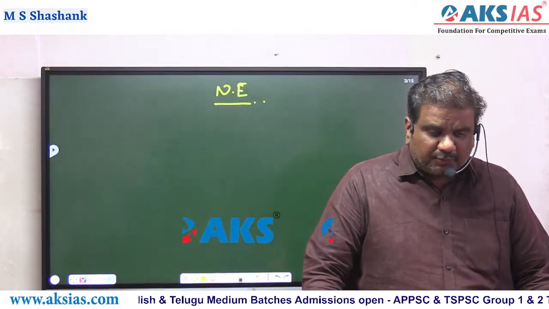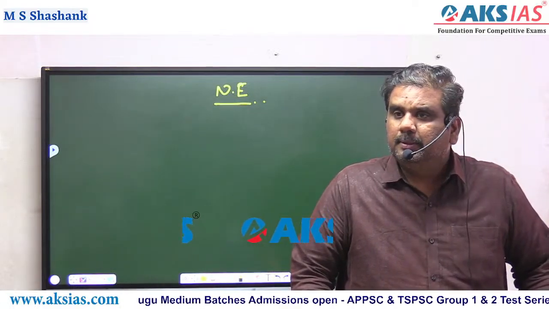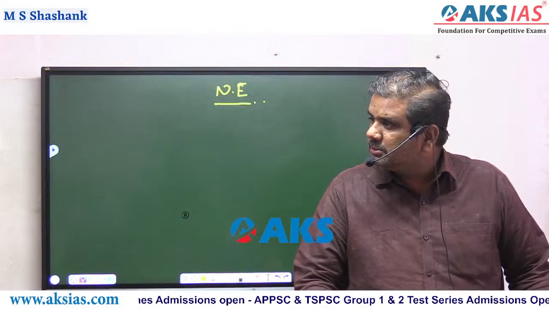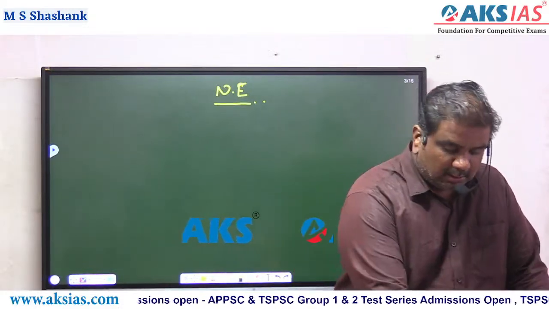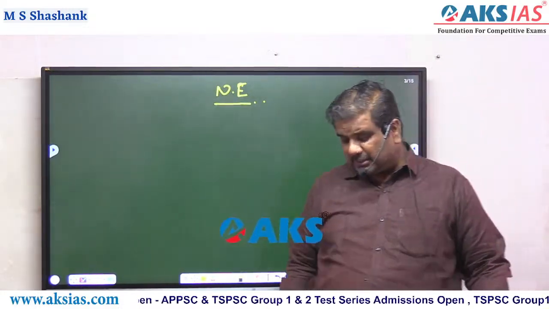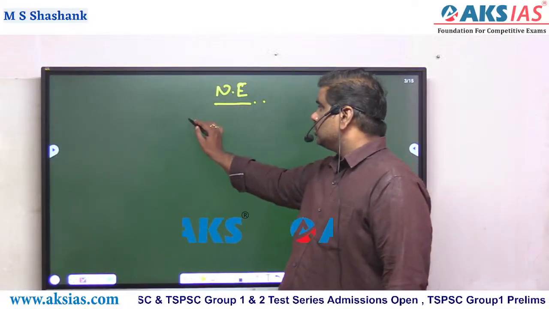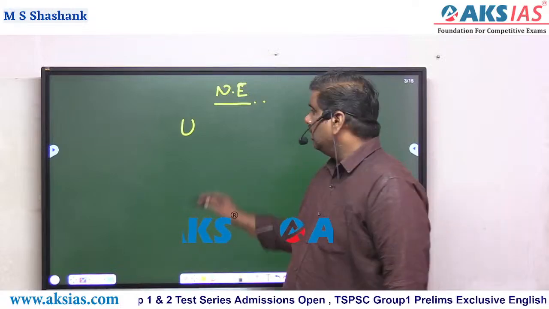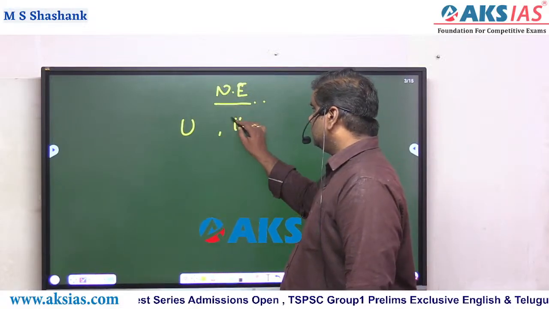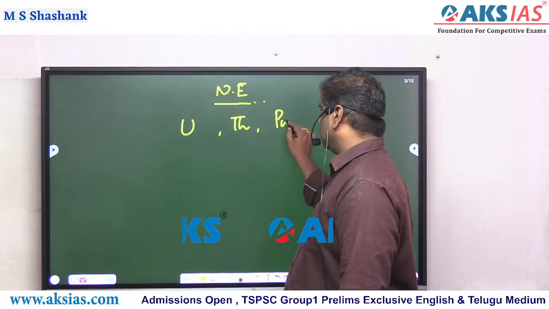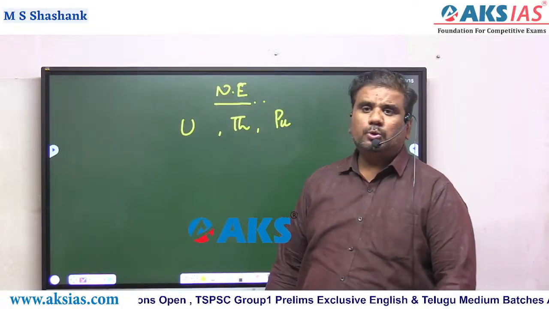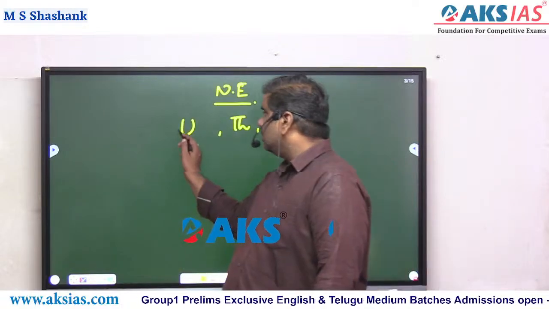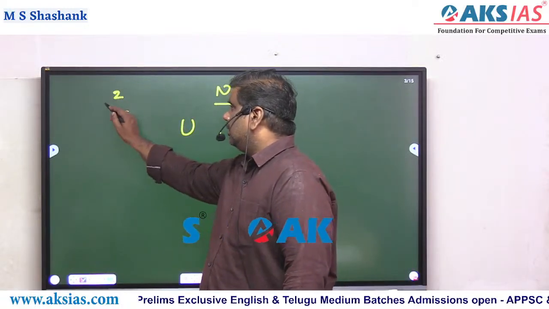Now, in the case of fission, the best example is nuclear reactors. And in nuclear reactors, we use different types of fuel. One is uranium, another is thorium, and at the same time plutonium. Now, as on today's date, uranium is in the news. The reason why,